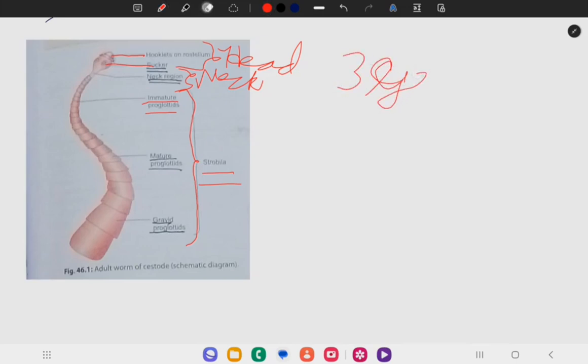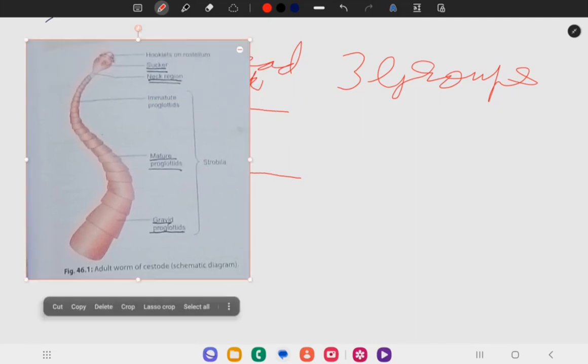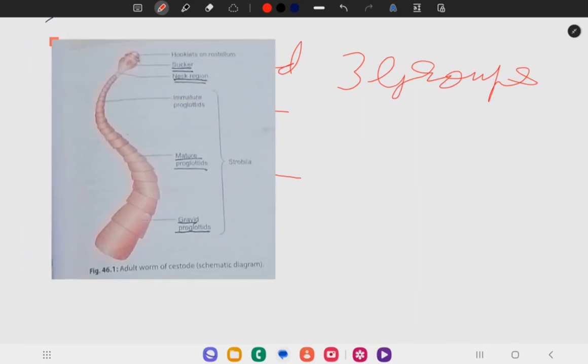Segments are divided into three groups: immature proglottids, mature proglottids, and gravid proglottids.